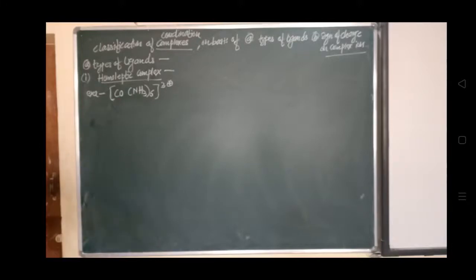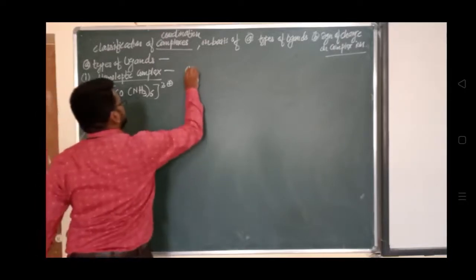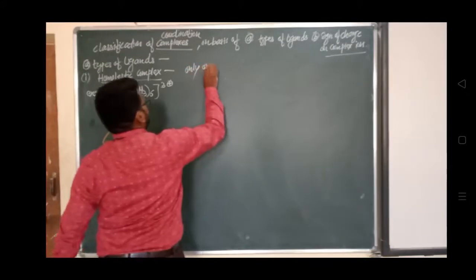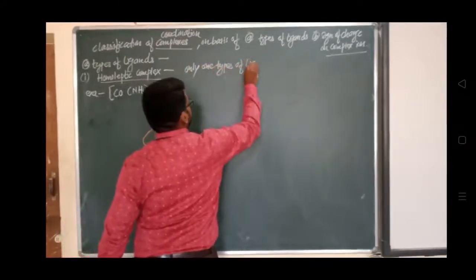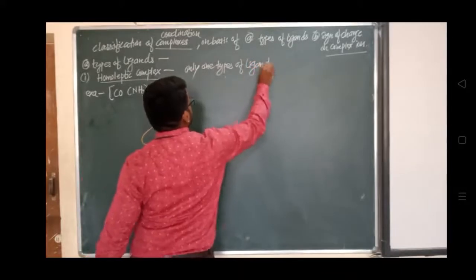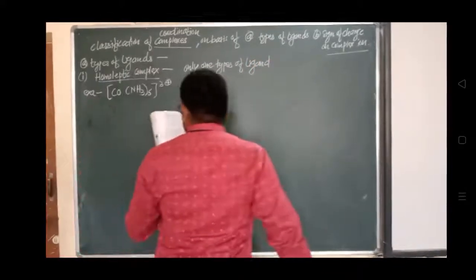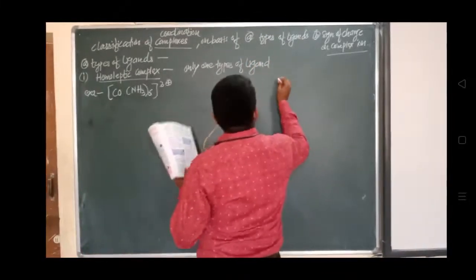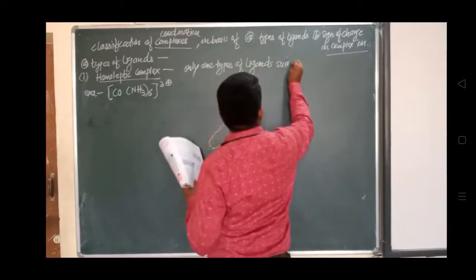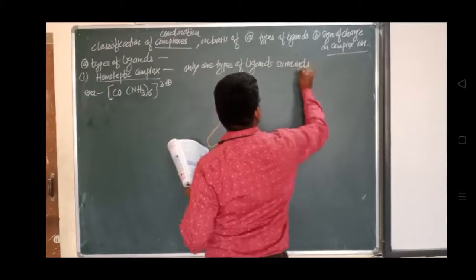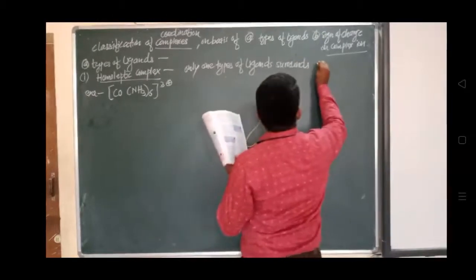So homoleptic complex: here only one type of ligand is attached, one type of ligand surrounds the cobalt 3 plus ion.